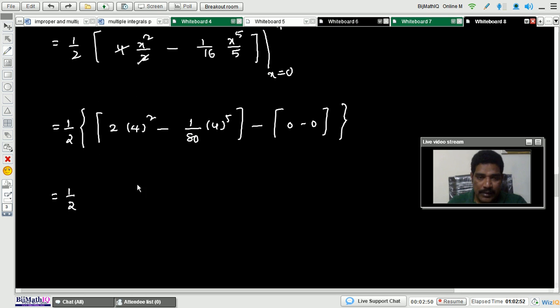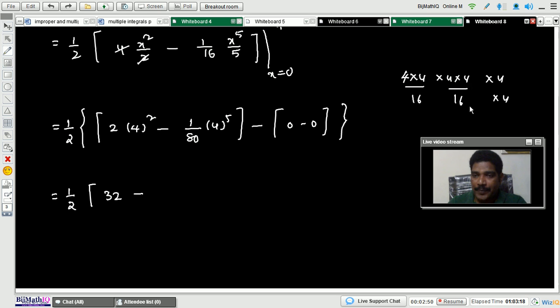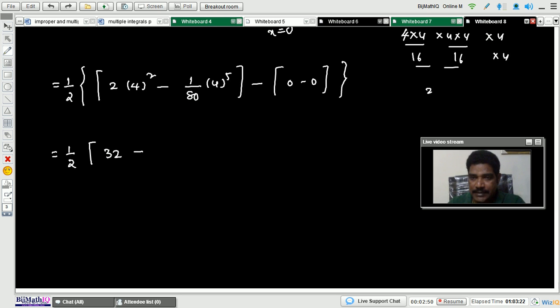So 1 by 2 into 2 into 4 square means 16, 16 into 2, 32, minus 4 power 4: 4 into 4, 16, 16 into 16, 256, into 4, which is 1024, so 1024 by 80.